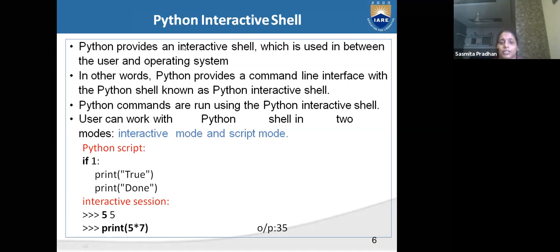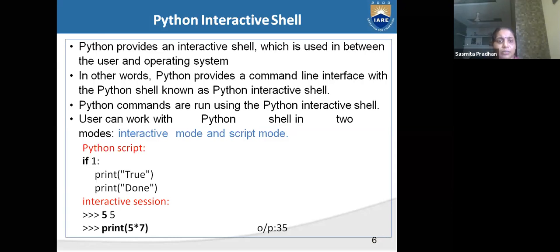What is the Python interactive shell? Python provides an interactive shell which is used between the user and the operating system. The operating system and the user can interact through that interactive shell. In other words, Python provides a command line interface.